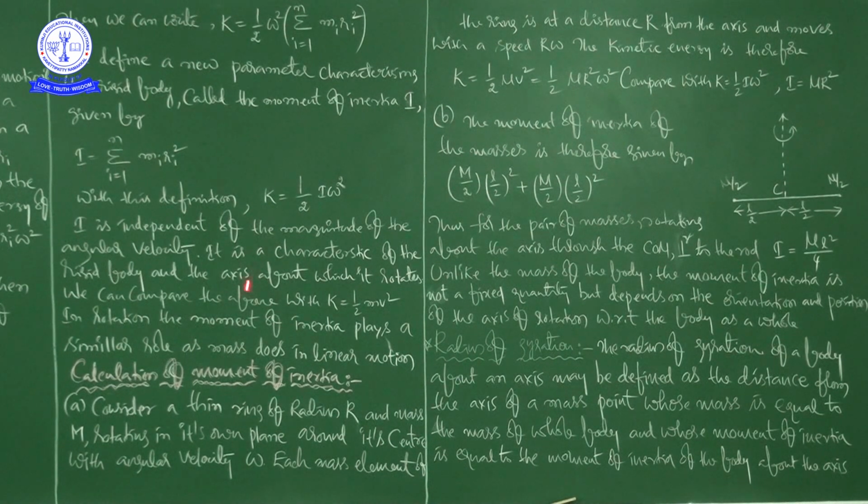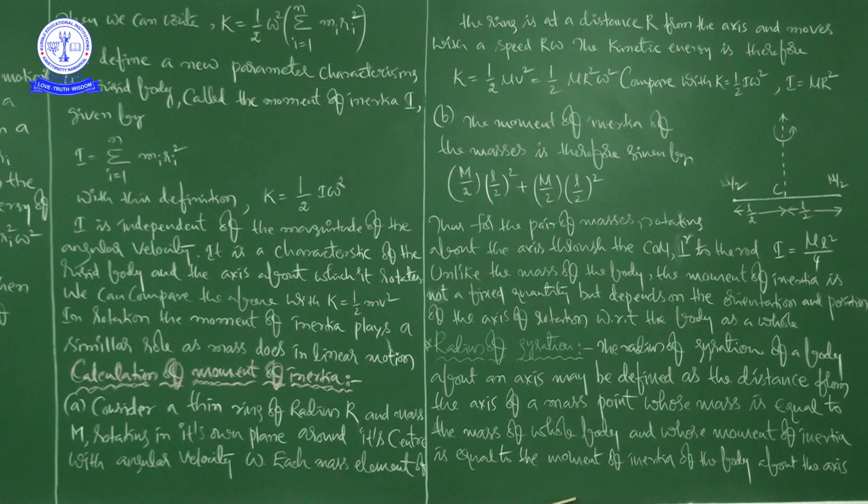These two points are important for conceptual questions from the rotational motion chapter regarding NEET and mains. So it is very important. I is independent of the magnitude of the angular velocity. It is a characteristic of the rigid body and the axis about which it rotates, that is the axis of rotation.